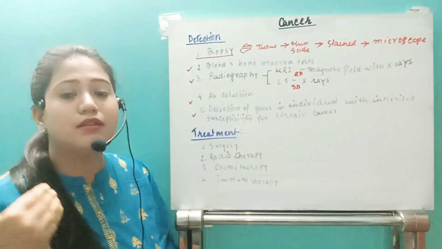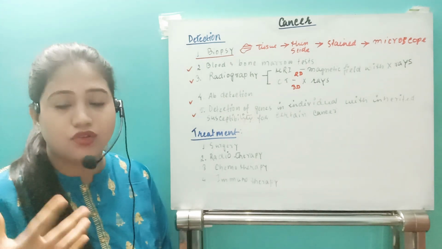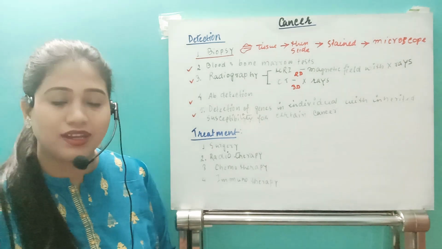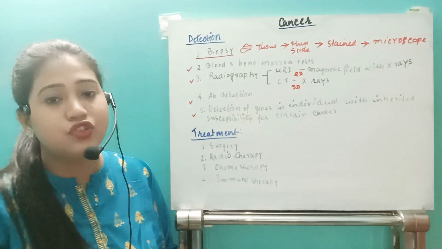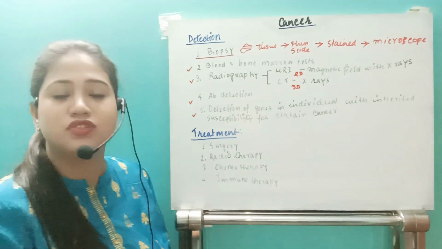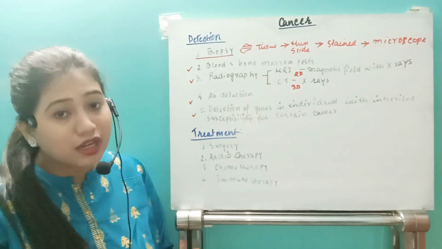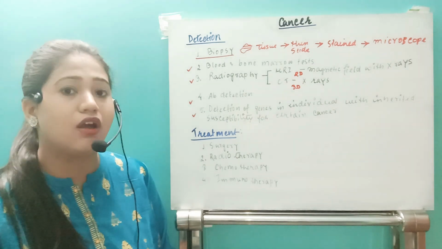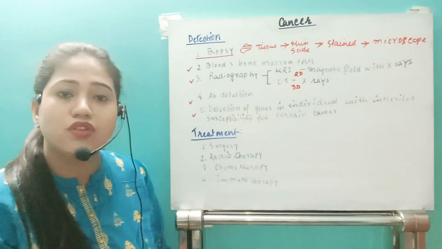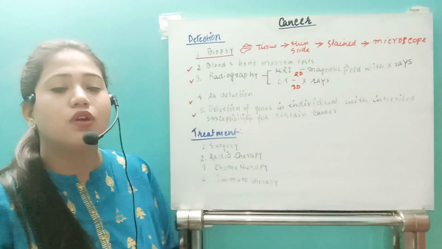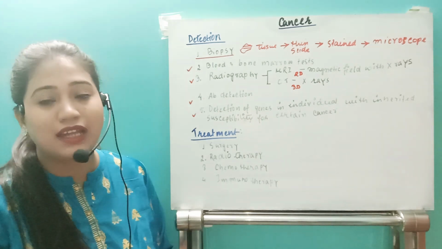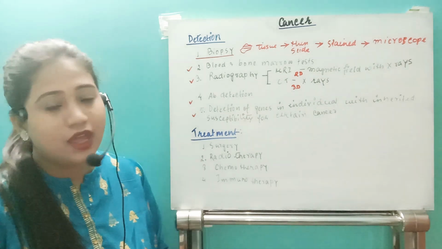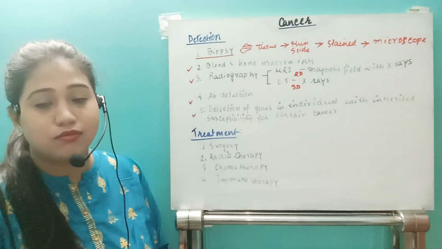So if the earlier ancestors, suppose a grandmother or grandfather, had cancer, then those genes are inherited from one generation to the next. In our case also it may be possible that the genes which caused cancer in the earlier generation can also cause cancer in the next generation too. So the genes' activation percentage can be detected, and by this we are also able to detect cancer. So these are the different types of detection procedures.